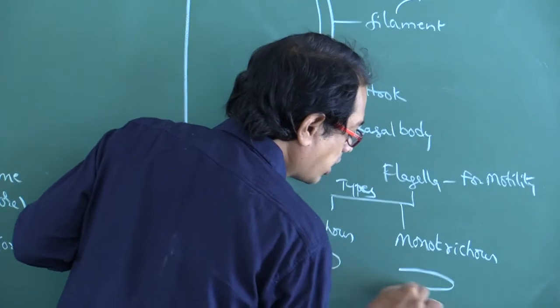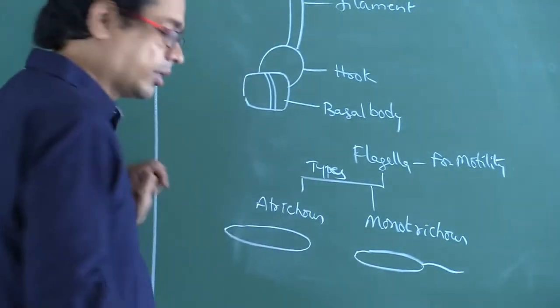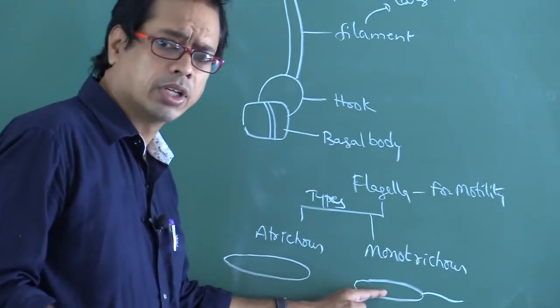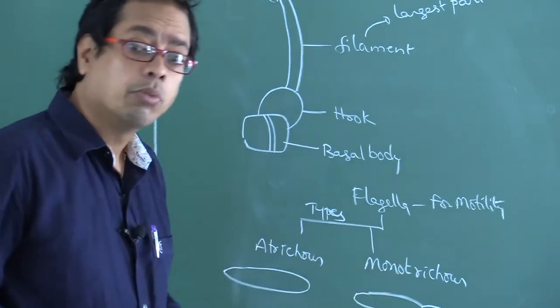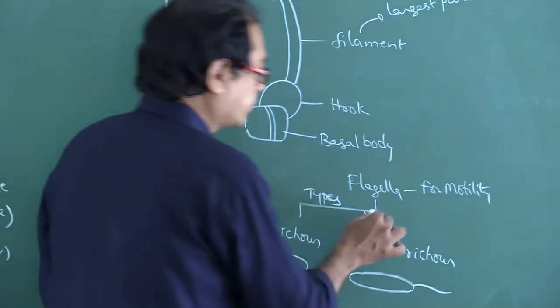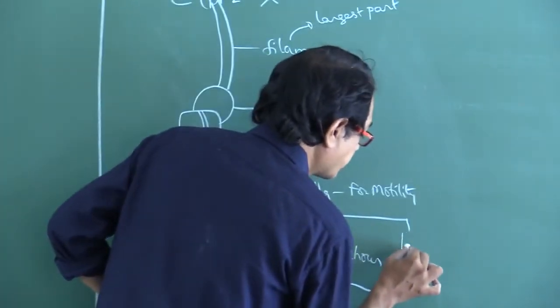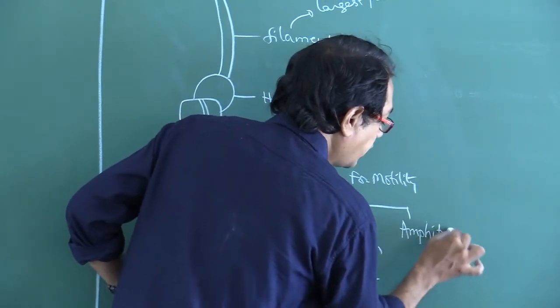Let us suppose this is the bacterium. It contains a flagellum, a single flagellum at one end, one pole, of the bacterium. It is so called monotrichous. And the next one, that is amphitrichous.